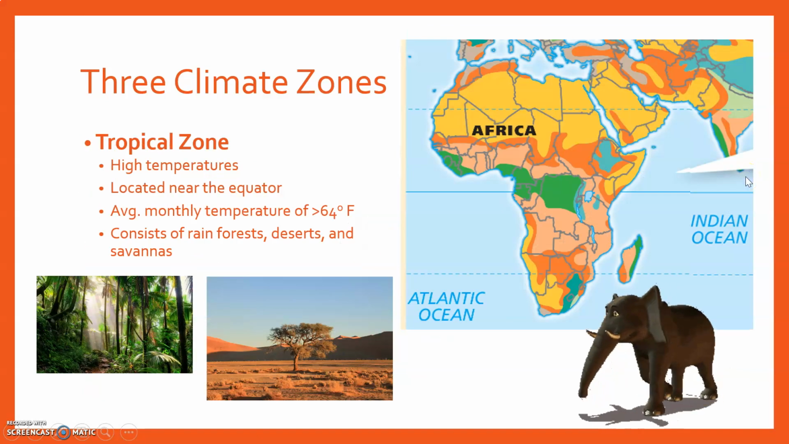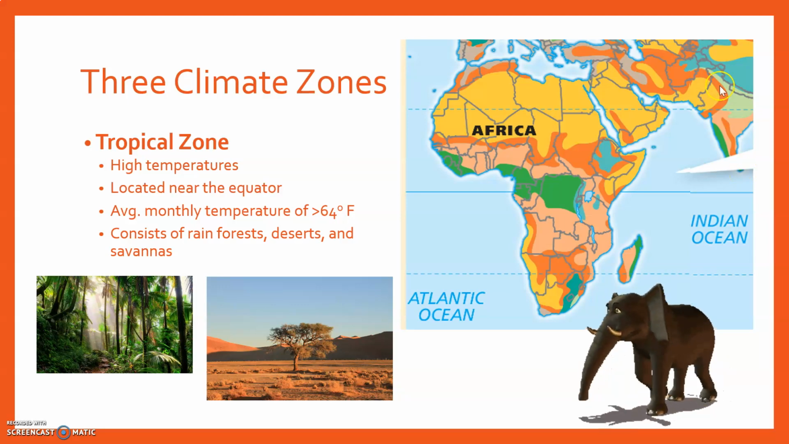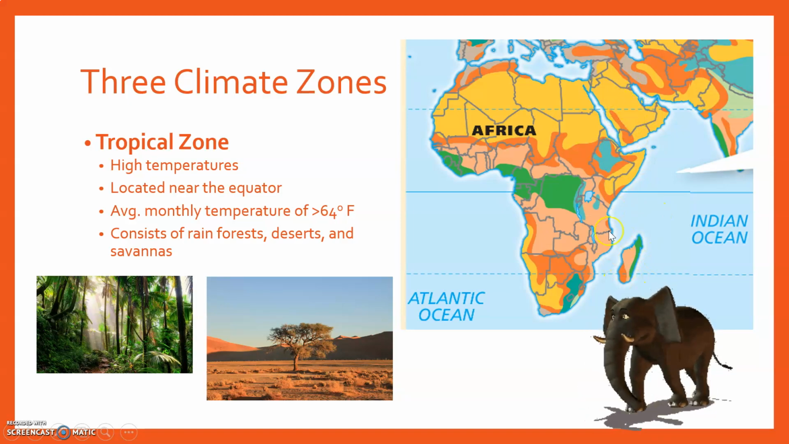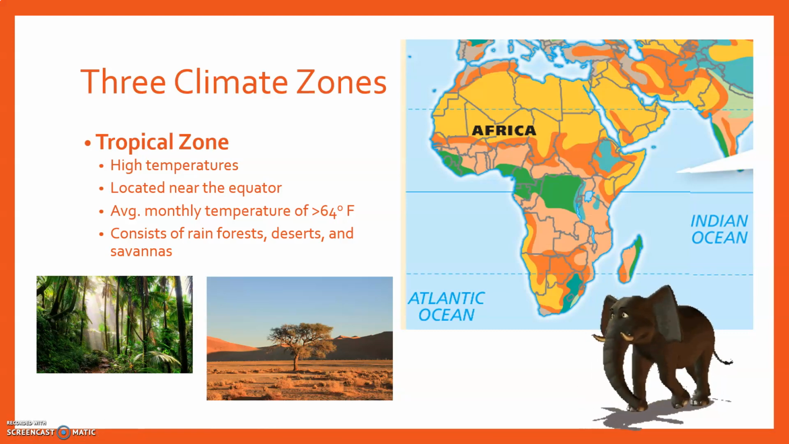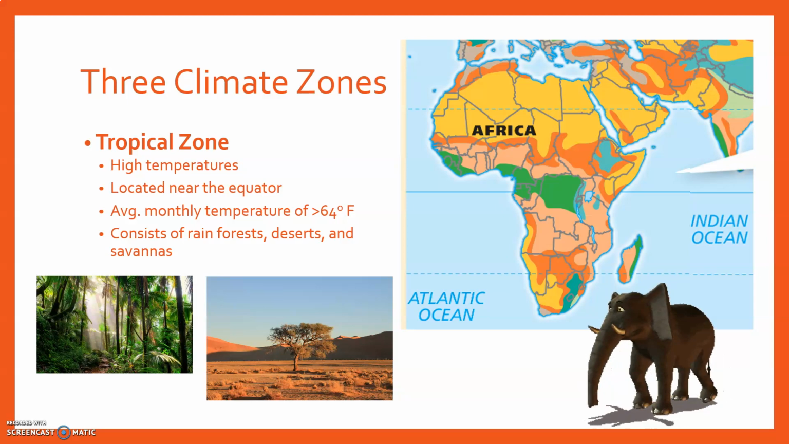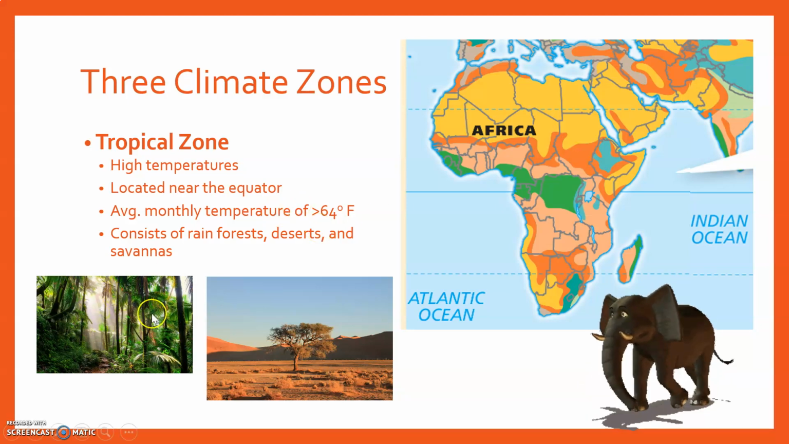And then the last climate zone is the tropical zone. That's obviously going to be the highest temperatures, located near the equator between the Tropic of Cancer and the Tropic of Capricorn in this region right here. Most of your temperatures are going to be constantly above 64 degrees. A lot of times you'll have grasslands, savannas, rainforests, deserts. So you have very tropical and then you have very arid.